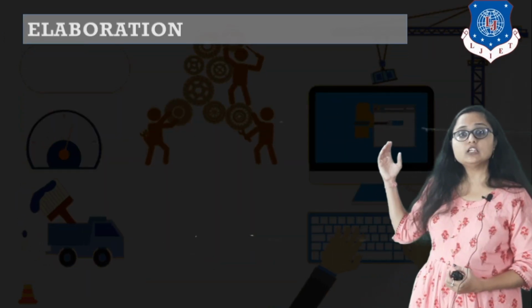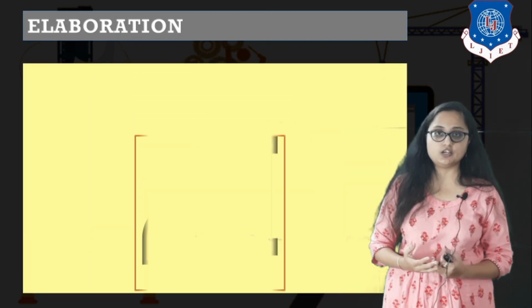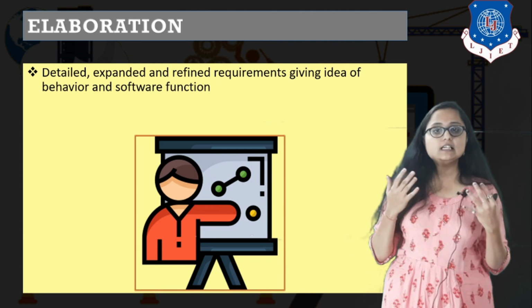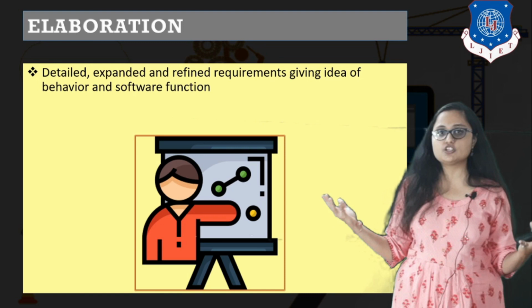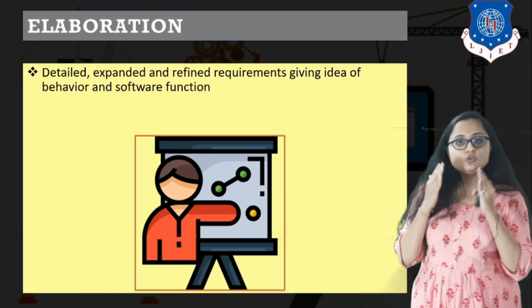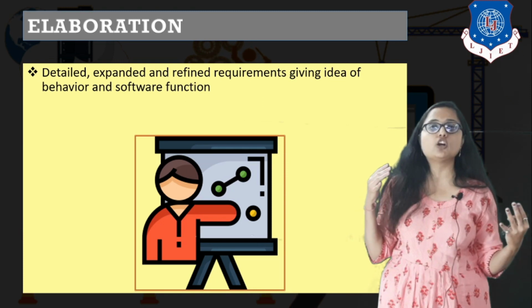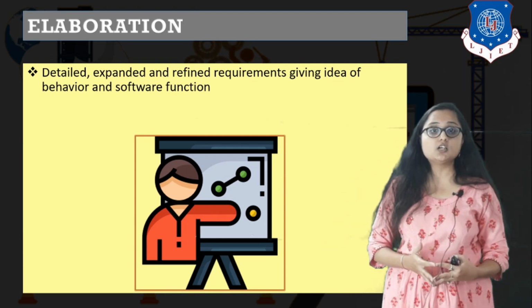Now the next phase after elicitation is elaboration. Now you know what the meaning of elaboration is, right? So basically detailing or refinement is what elaboration is all about. Yes, so we know what the functional requirements are in the elicitation phase because we have already gathered the requirements from the customer, users as well as other stakeholders.